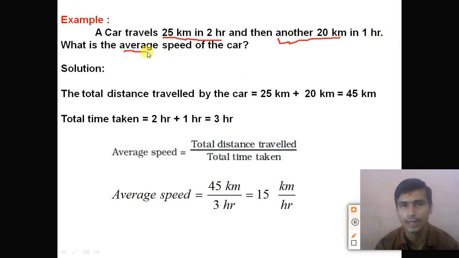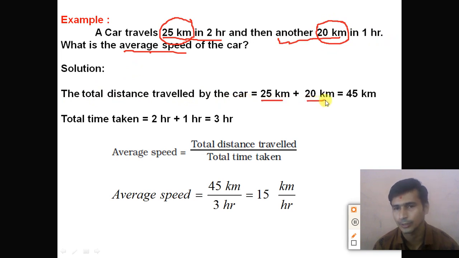We need to calculate the average speed of the car. So here, dear students, the car travels two different distances, first 25 kilometer and another 20 kilometer. So the total distance traveled by the car is 25 kilometer plus 20 kilometer. We get the answer 45 kilometer, right?